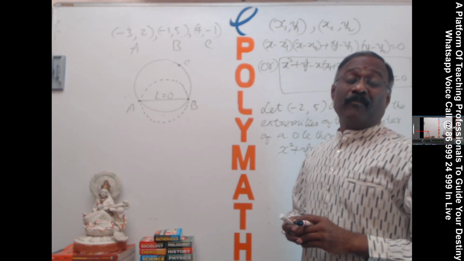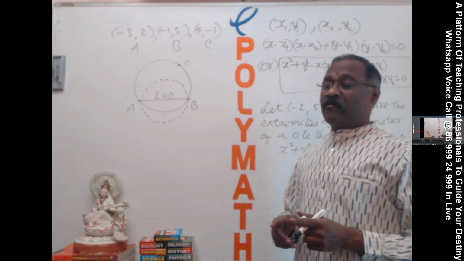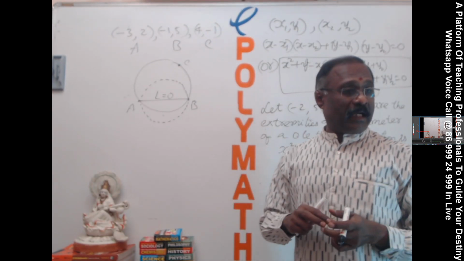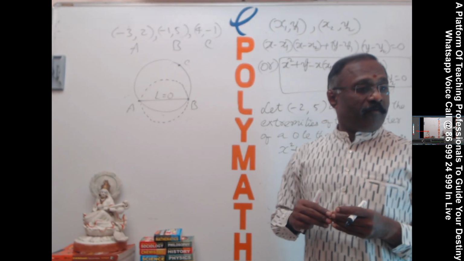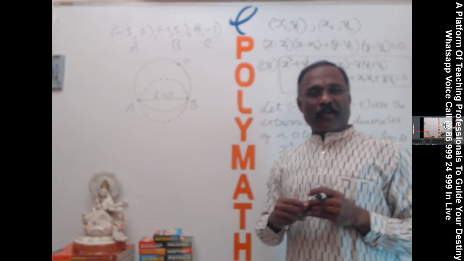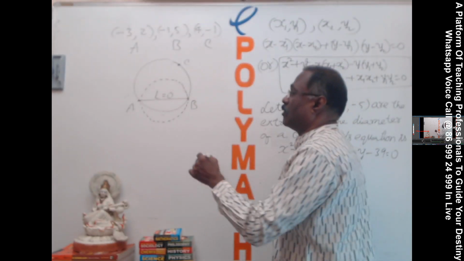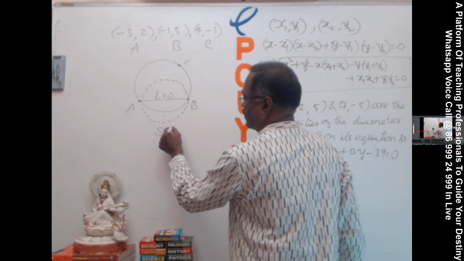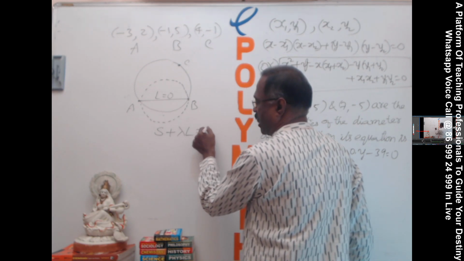That means I am forming a system of circles for which AB is the common chord. Okay. Now, what is the formula for system of circles? S plus lambda L is equal to 0.